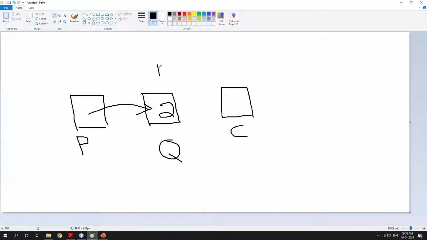So this means product 1 was not consumed by the consumer. Suppose after producing 2, the producer gives up the monitor.